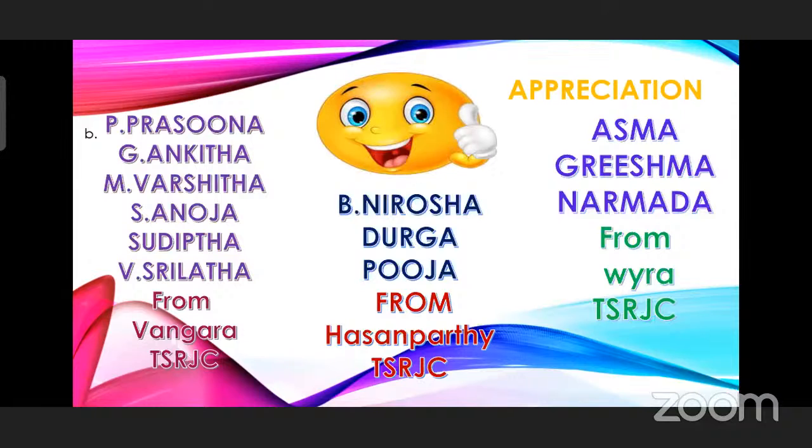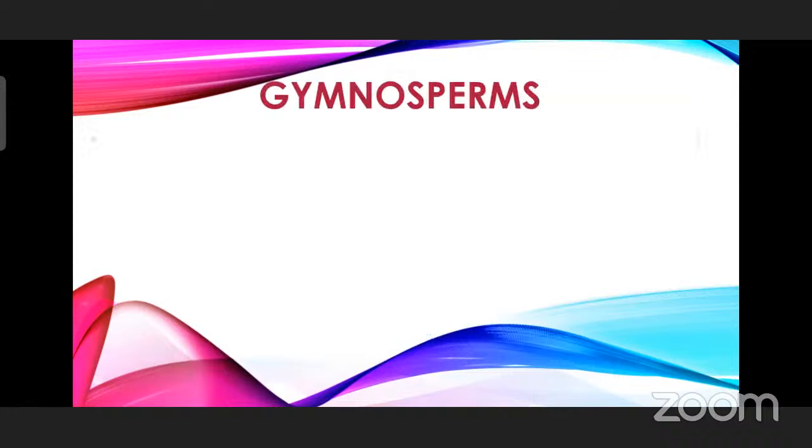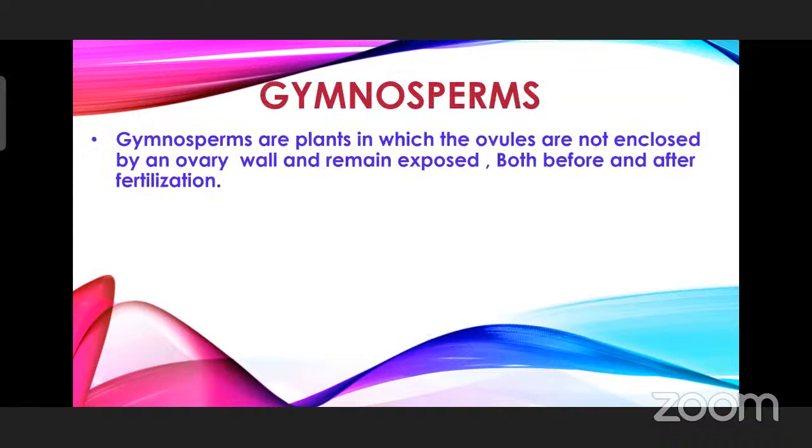Let us begin with the topic today. Gymnosperms. Gymnosperms are plants in which the ovules are not enclosed. As you know, ovules are going to become the seed. So the ovules are not enclosed by an ovary wall, and you know that the ovary is going to become the fruit. That means there is no fruit formation because of the absence of the ovary.